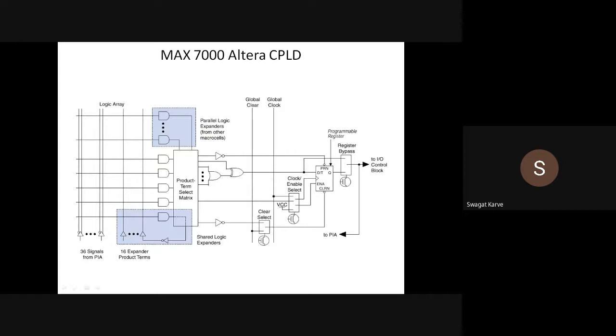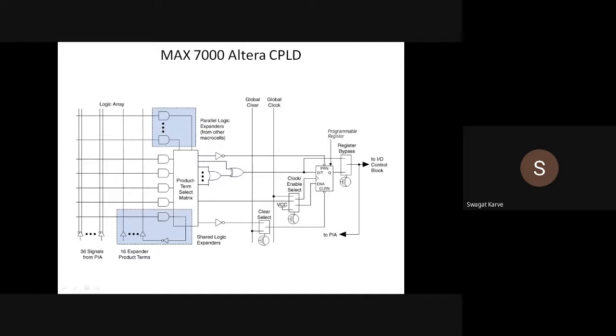Now, this is how actually inside a particular logic array block, what you have this architecture. बरोबर आहे. म्हणजे प्रत्येक लॉजिक अरे ब्लॉक मध्ये काय असतात, 16 मॅक्रो सेल्स असतात.